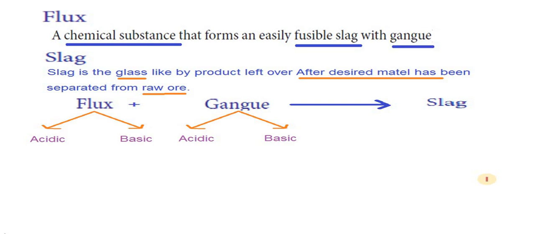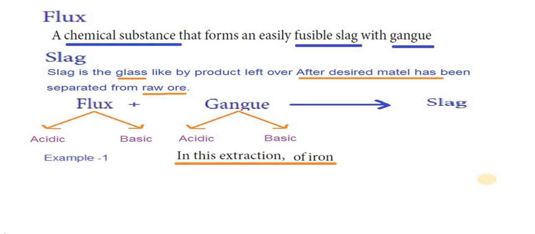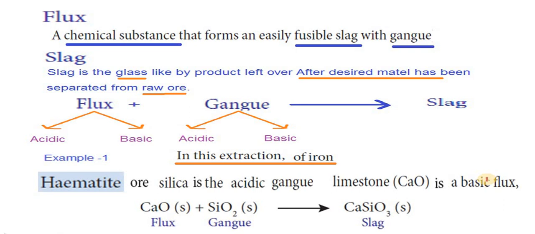We can see examples. Example 1. In the extraction of iron from hematite, hematite ore contains silica as an acidic gangue. To remove this silica, that means silicon dioxide, I have to use limestone, calcium oxide. It's a basic flux. See the equation.